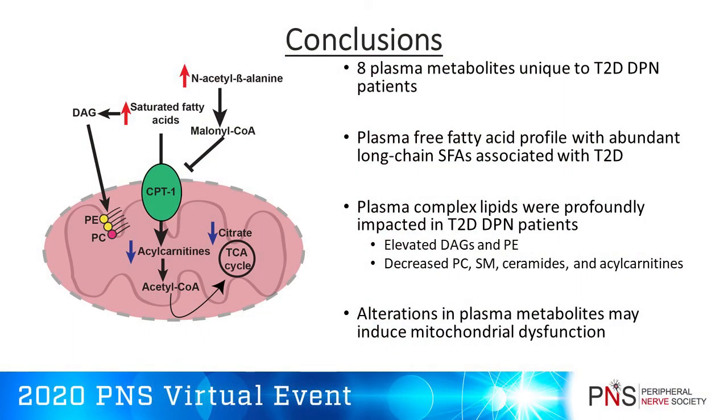Interestingly, we identified 993 metabolites in all three of these groups of patients. We found that diabetes had the greatest effect on changes in metabolites when you compare type 2 diabetes to the healthy controls, regardless of the presence of neuropathy. However, we were able to tease out 8 metabolites that were different between type 2 diabetic patients and type 2 diabetic patients with neuropathy. What's really interesting is that many of these 8 metabolites are related to lipid metabolism and